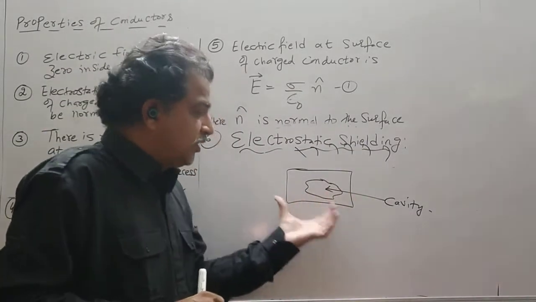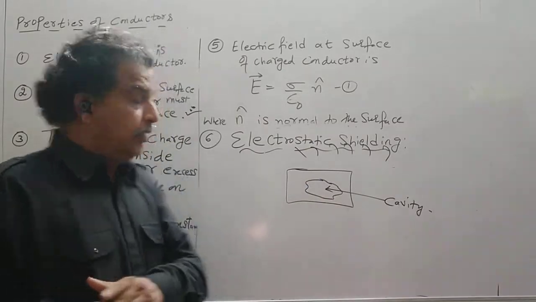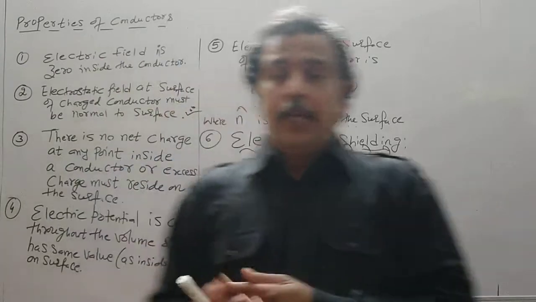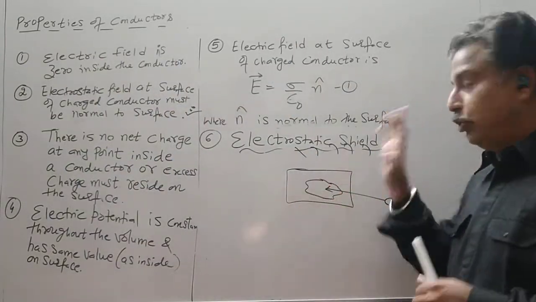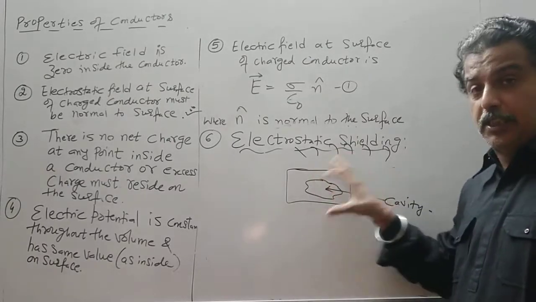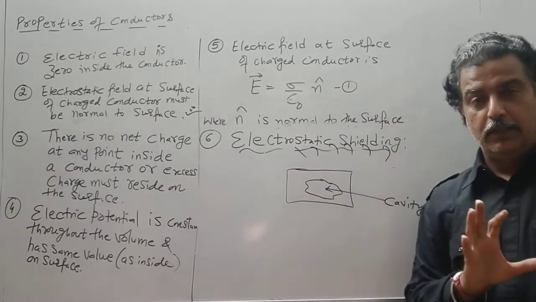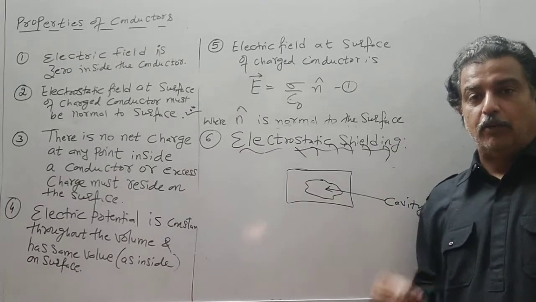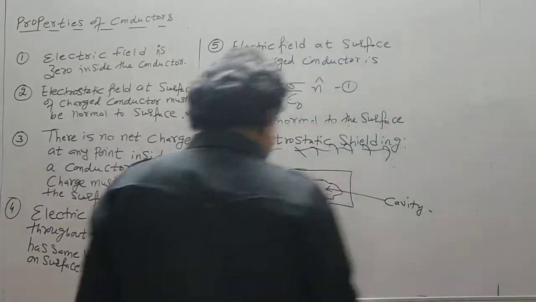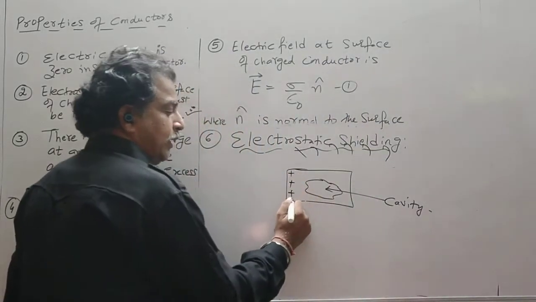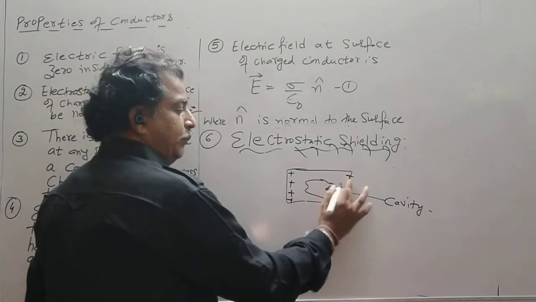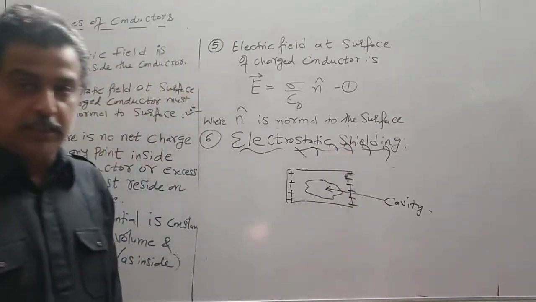Now when I place this conductor in an external field, that we have seen as property 1, or you say the excess charge is given to it, whatever be the situation, this conductor has a cavity, there is some hole, some mass is removed from it. Now whether you place it in an external electric field or give it excess charge, in any case the charge will always reside on the surface.